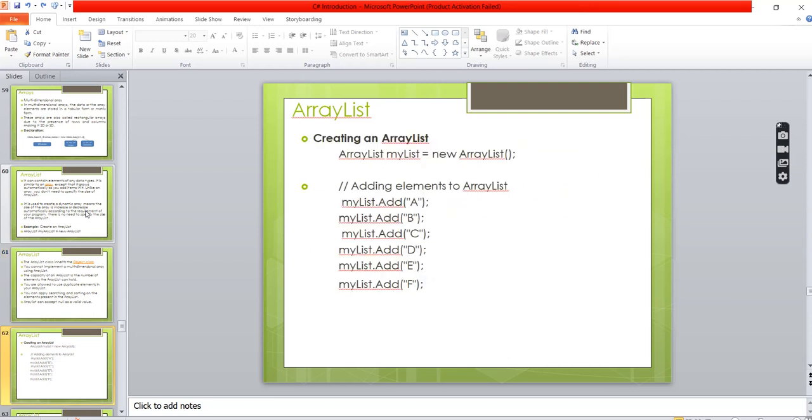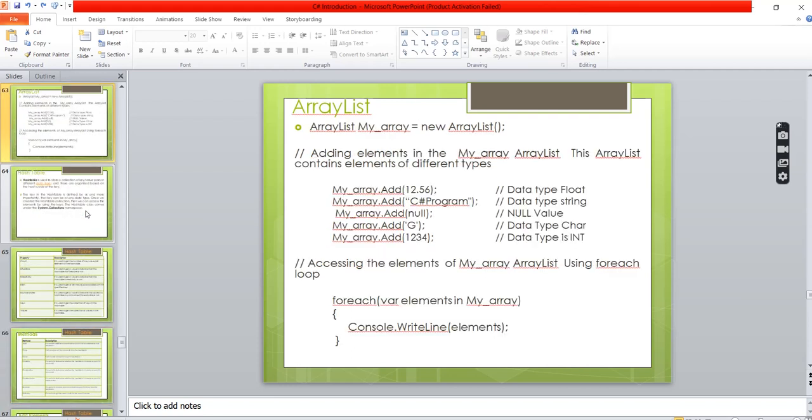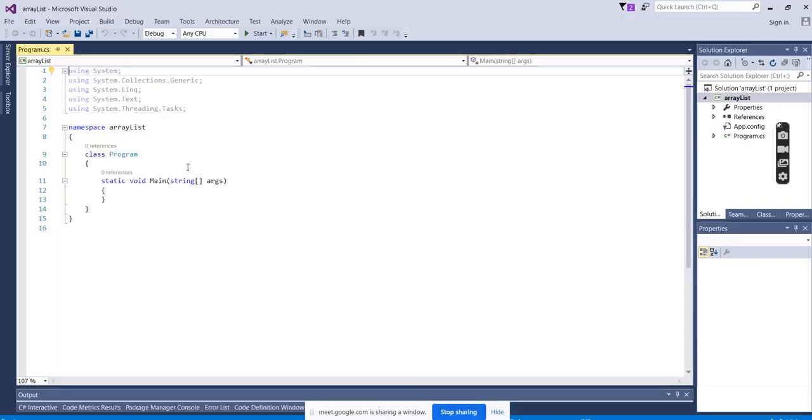You can see the array list, adding the values to the array list. So we can add the dynamic values too. We'll start with the array list.